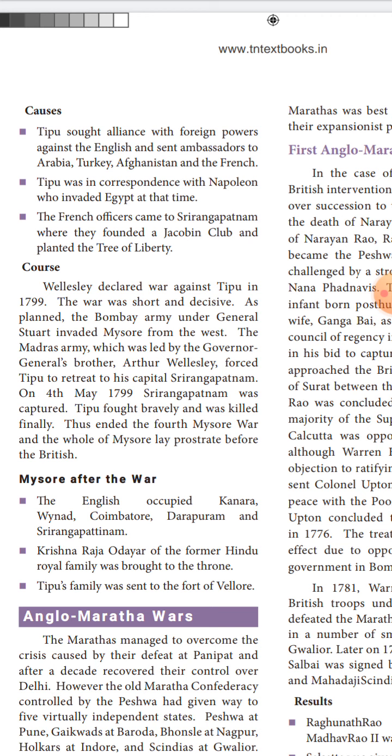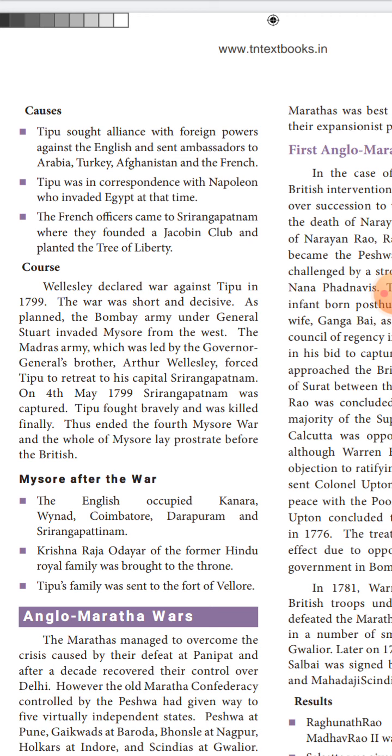The Madras army, led by the Governor General's brother Arthur Wellesley, forced Tipu to retreat to his capital Srirangapatnam. On 4th May 1799, Srirangapatnam was captured. Tipu fought bravely, and he was finally killed. Thus ended the Fourth Mysore War, and the whole of Mysore lay prostrate before the British.